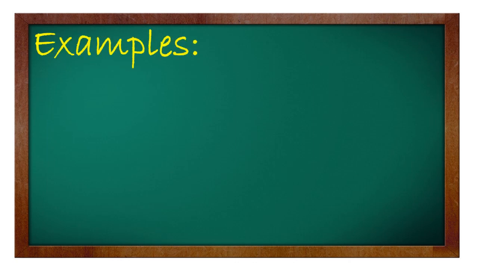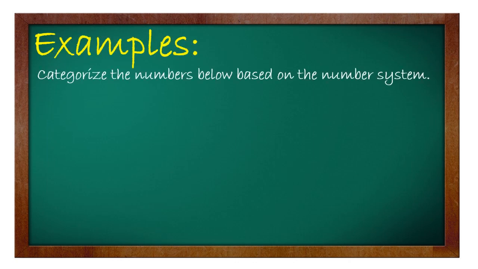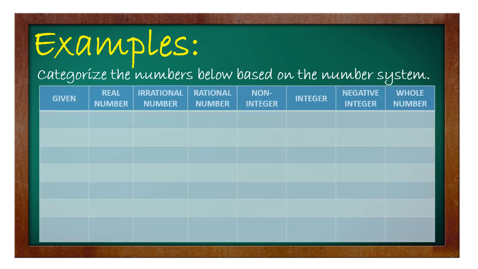So, let's have an example. Okay, categorize the numbers below based on the number system. So, i-identify dun sa mga categories na pinakita natin kanina ng rational, irrational, integers, non-integers, negative integers, whole numbers, natural numbers, and then zero. I-identify lang natin kung saan papasok yung given number natin. Okay? So, for example, positive 5. So, sabi natin kanina, lahat ng numbers na meron tayo, that's considered as real number.